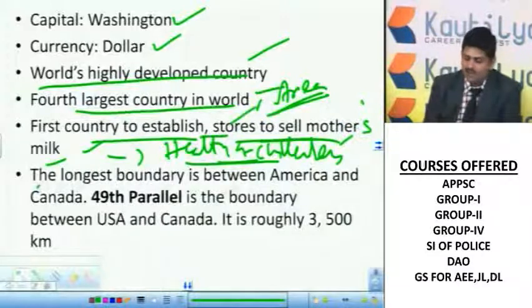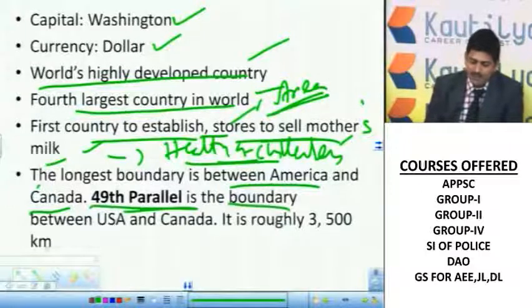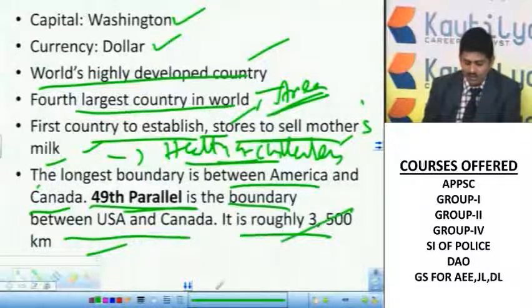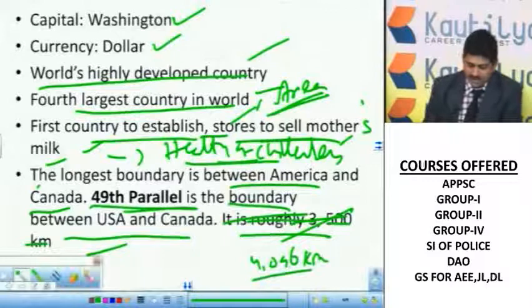Next, the longest boundary is between America and Canada. It's the world's longest border and it's a very, very important point. These two countries share the longest boundary in the world. This is known as the 49th parallel, the boundary between the US and Canada. It is roughly around 3,500 kilometers. Actually, it's more than that, please check this, because the boundary between India and Bangladesh is 4,096 kilometers. So somewhere a mistake has happened here.